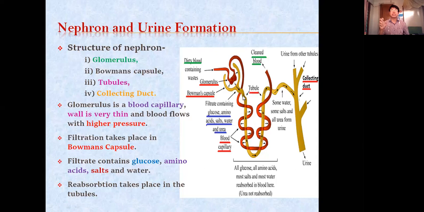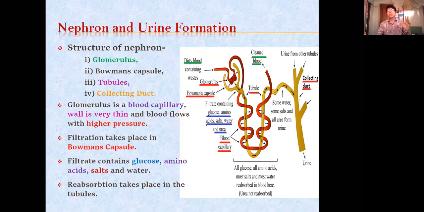So these specialized cells reabsorb the essential substance, and this process we call reabsorption. After reabsorbing the essential substance, it is sent to the blood vessels. So here it is shown, these blood vessels, it is coiled through this. And it is coiled tightly. Just the walls of these blood vessels and these tubules are connected to each other. So when specialized cells in the tubules reabsorb the essential substance, it is sent to the blood vessels.